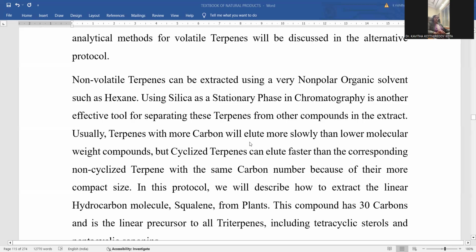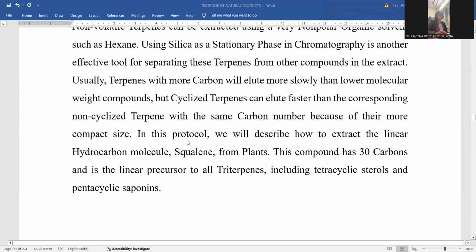Usually, terpenes with a greater number of carbon atoms elute very slowly, being high molecular weight compounds, heavy in nature, so they are slowly eluted compared to lightweight molecules. But cyclized terpenes can elute faster compared to non-cyclized molecules. This is the rate of elution, the rate of flow of those molecules, with respect to their number of carbons and their dimensions, like whether it is a cyclic molecule or an open chain molecule. In this protocol, we will describe how to extract a linear hydrocarbon molecule, squalene, from the plant. That process is going to be discussed in detail.